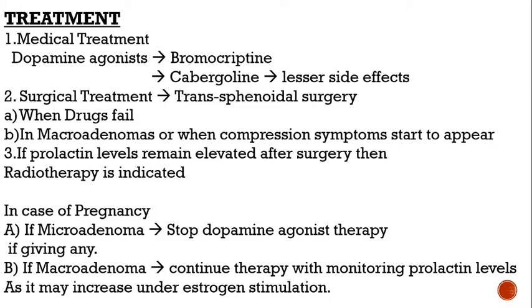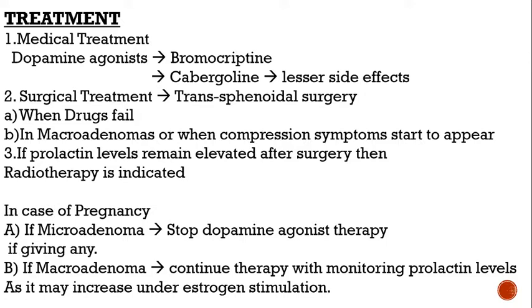Treatment. First of all, you will start with the medical treatment. For medical treatment, you always give a dopamine agonist, because dopamine produces an inhibitory effect on prolactin levels. So first of all, start with bromocriptine or cabergoline. Basically, cabergoline is similar to bromocriptine, but it has fewer side effects than bromocriptine, so nowadays it is preferred. Cabergoline also doesn't have the heart valve side effects.